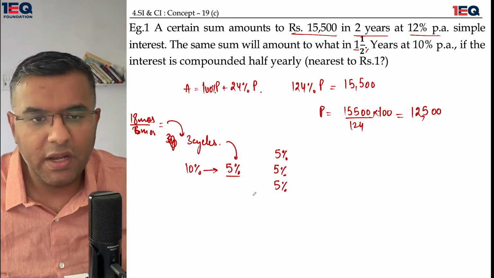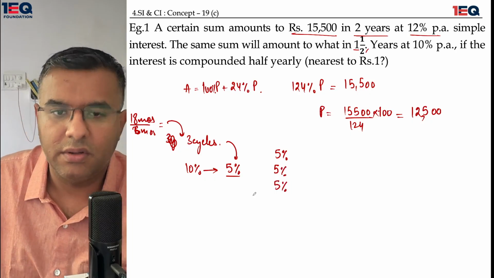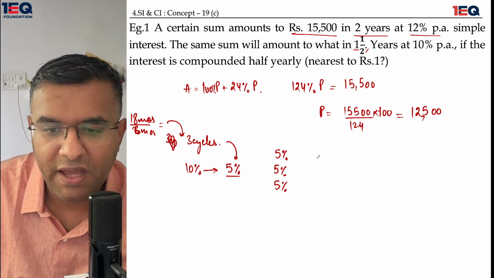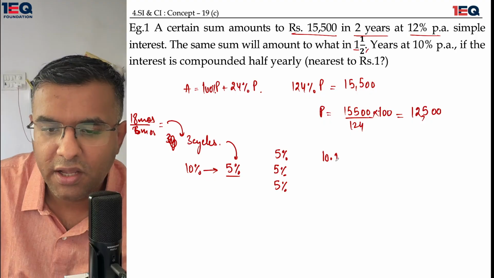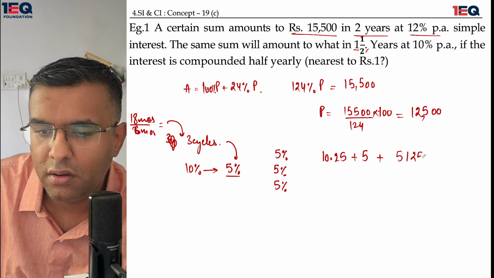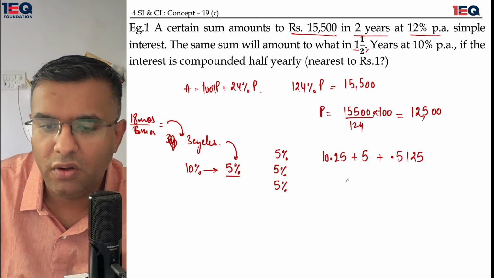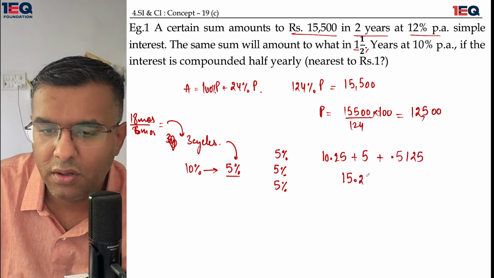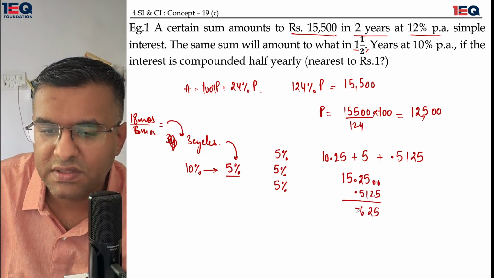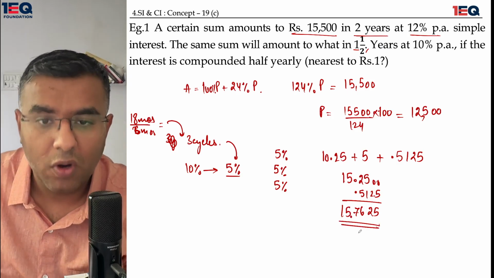What do I need to tell? I need to tell the compound interest. Okay, the same sum will amount to what? So what I'll do here is I'll quickly apply my formulas. This is 5 plus 5, 10, 10.25 in the first go, plus 5, plus another 5.125, and there is going to be a point over here. So 15.25 plus 5.125. Two zeros here, 21 here, 6 here, 7 here. So 15.7625. What do I need to do about it?